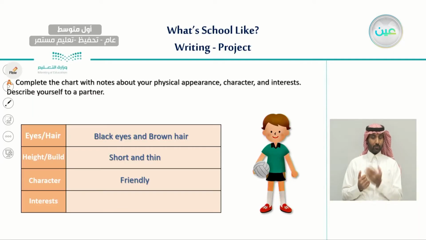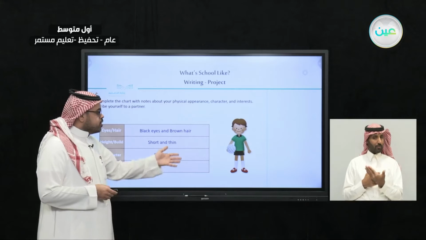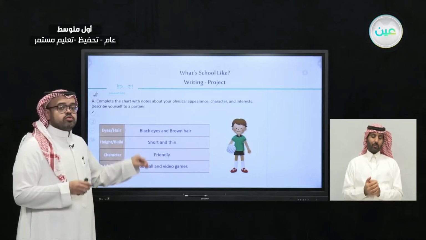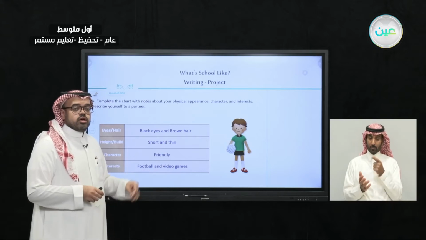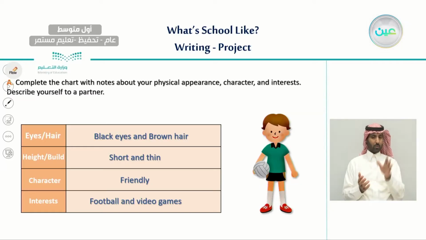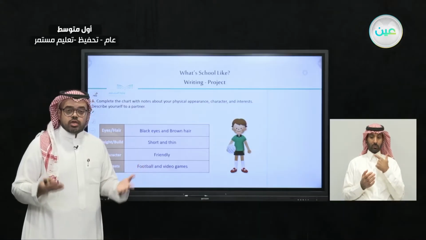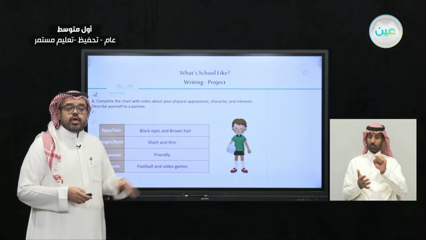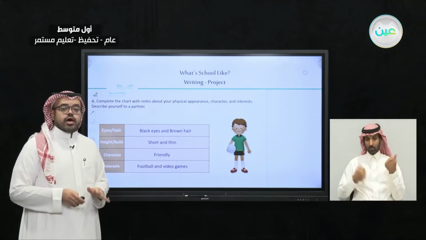So, we will say that this boy is friendly. And about his interest, well, from the look, we can say that his interest is football and video games. This is only an example. So you need to write about yourself, describe yourself as we have done here: the physical appearance, how he looks, and also the character, the way he behaves, and also his interest, the things that he likes. Make a similar table and try to write about yourself. This is the first exercise we have for today.